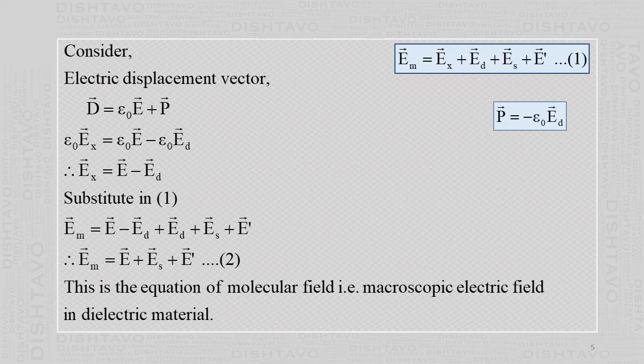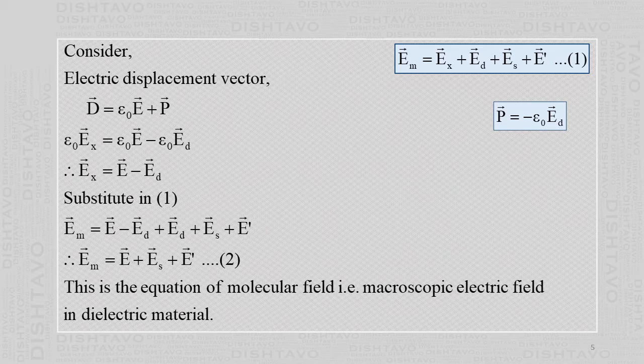So from that we get this equation. Then this epsilon 0 vector E is as it is. Here P equals minus epsilon 0 ED, from the previous slide. And now epsilon 0 cancels throughout. Now what you get is vector Ex equals vector E minus vector ED.